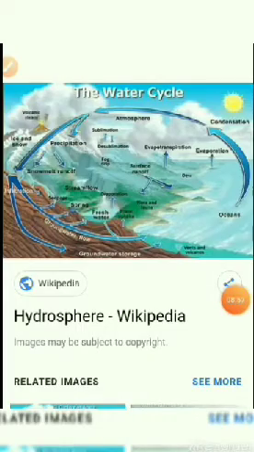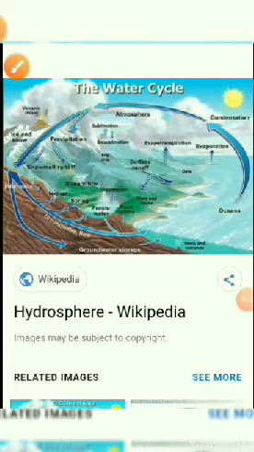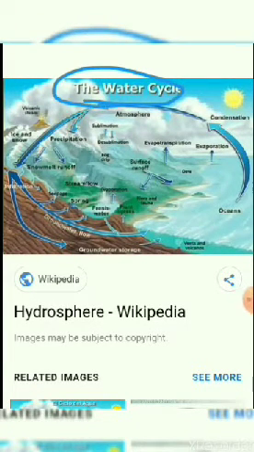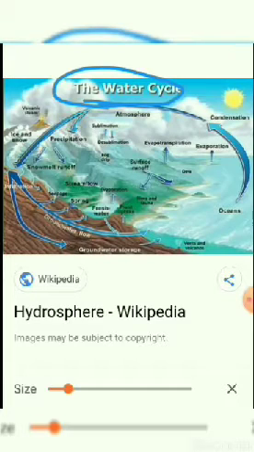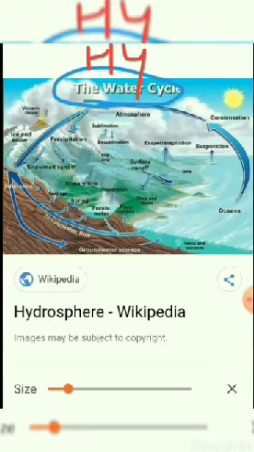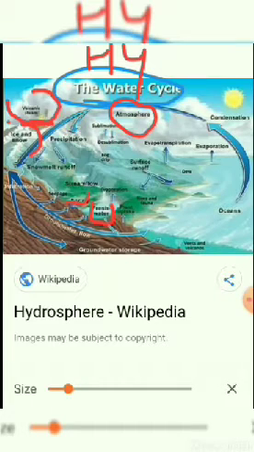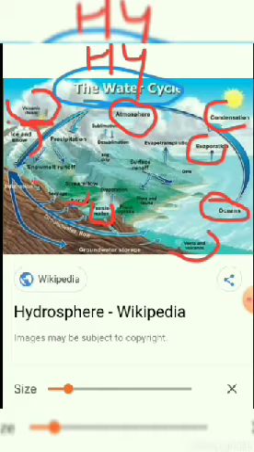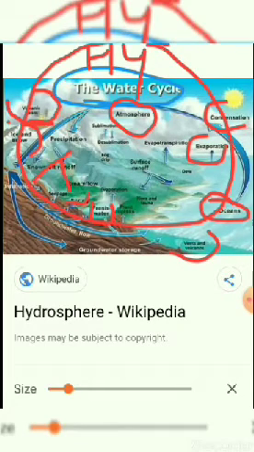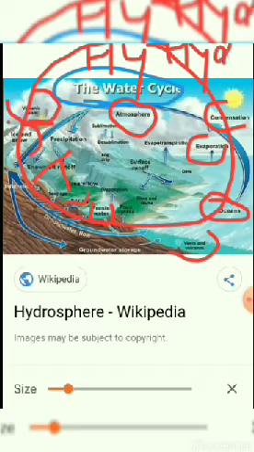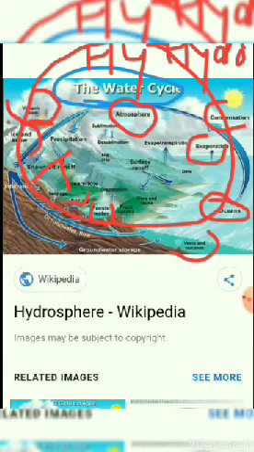Next we will come to the water part, and in this case we will study the hydrosphere. Hydrosphere means the water present here. It may be in different kinds: in the atmosphere, in the form of ice, in volcanic steam, or in springs and fresh water. Then it may be in the ocean. All these involve condensation and evaporation. The total amount of water present on the earth is called the hydrosphere, which is very essential for every living thing to live.